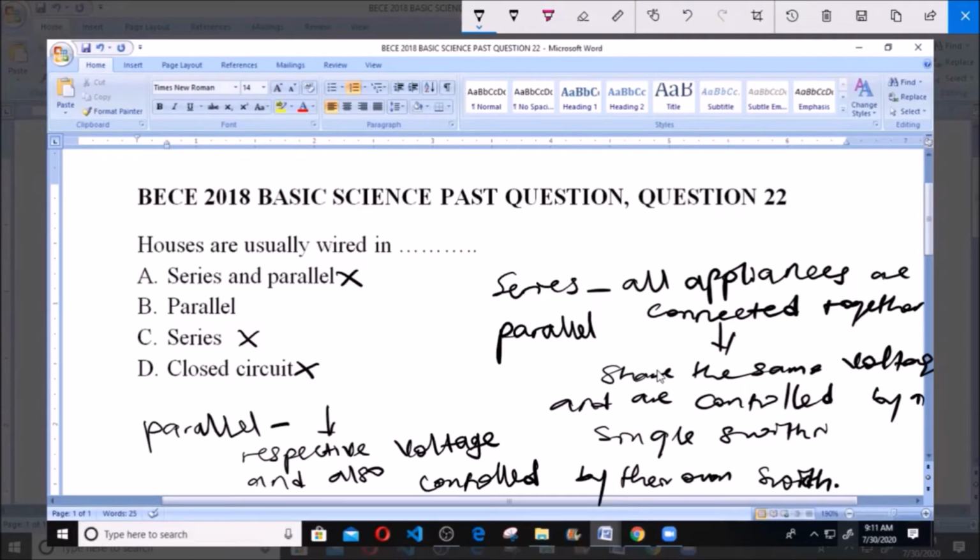So the right answer here is parallel connection. Like I told you, this parallel connection enables each appliance to make use of its own voltage without depending on each other's voltage, and also to be controlled by its own switch. So our answer here is B, parallel connection.